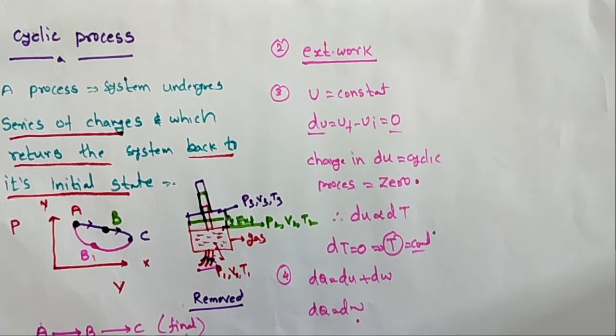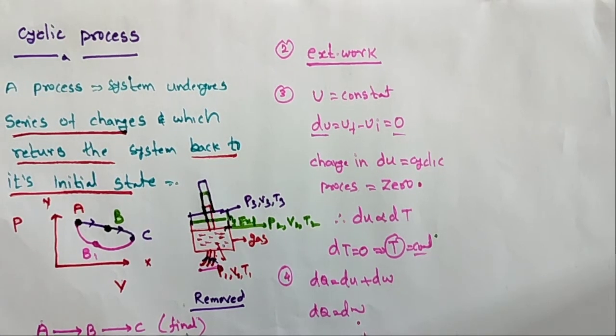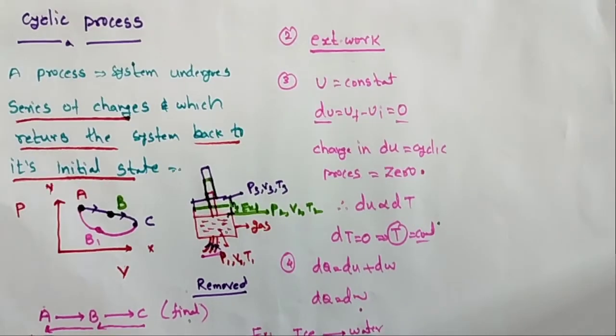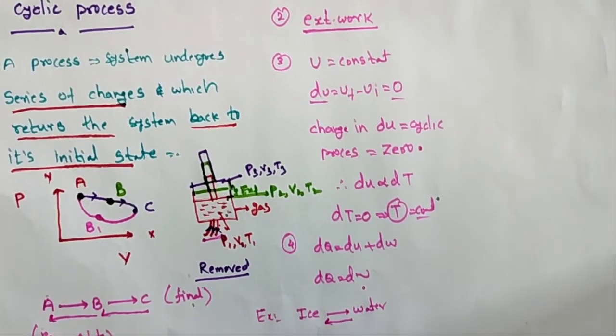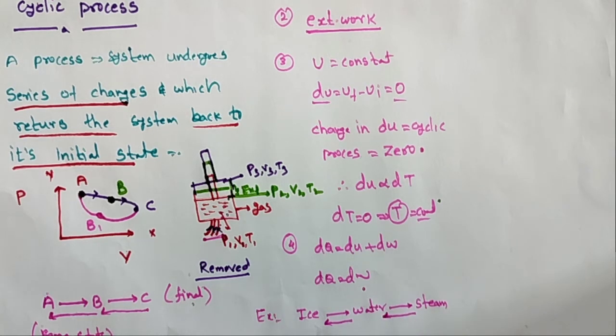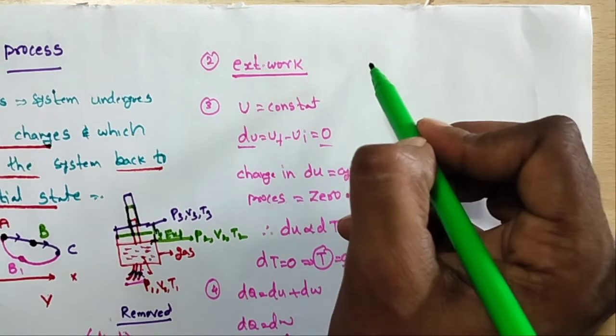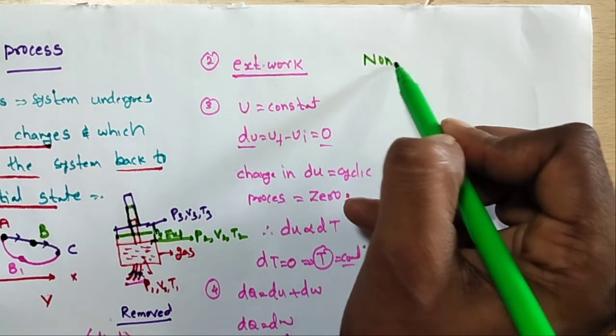For example, in the cyclic process, ice is converted to water and the water is converted back to ice. Similarly, water is converted to steam and the steam is converted back to water. This process is called a cyclic process. And what is the second process? Non-cyclic process.